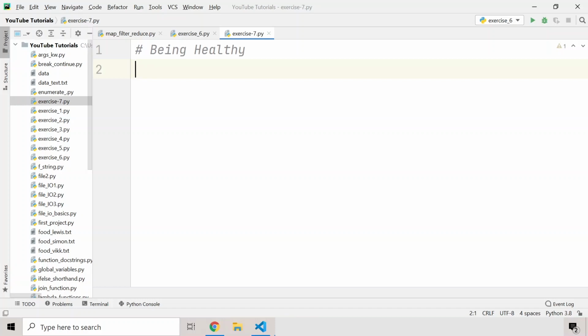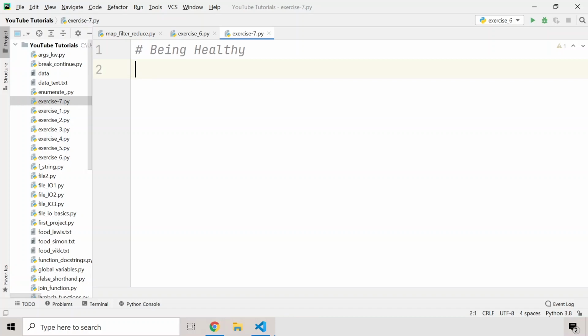So for that purpose, we need to make a program that notifies us that at this time you have to drink some 200 ml of water, and after that at this time you have to exercise your eyes, and at this specific time you need to exercise your body. So in this exercise basically we are going to do the same thing.